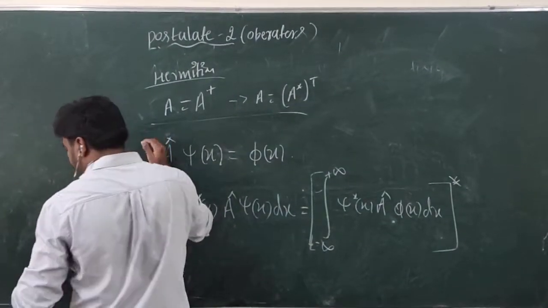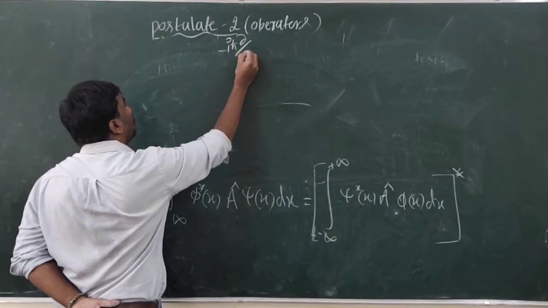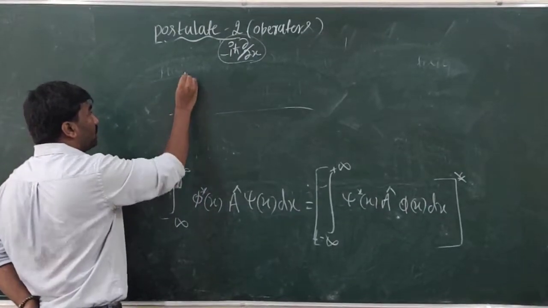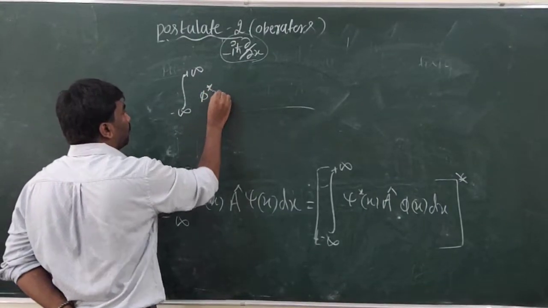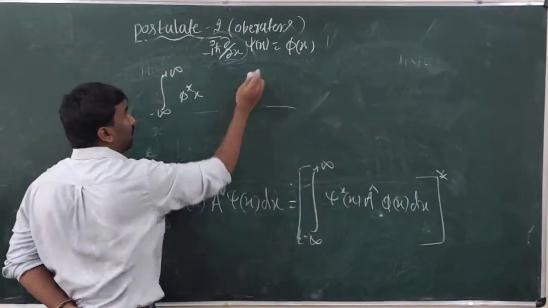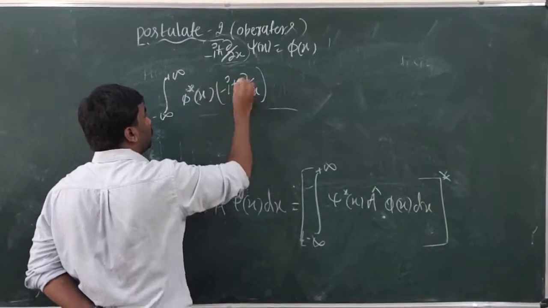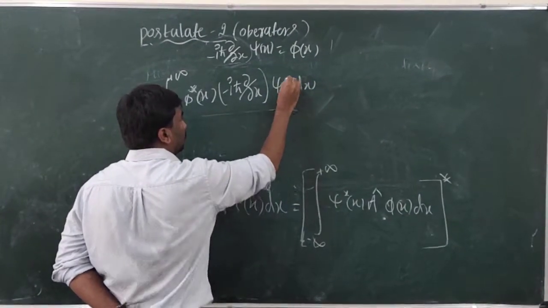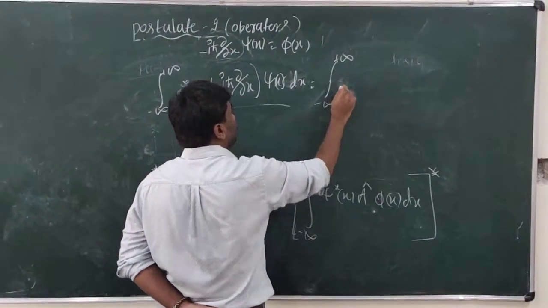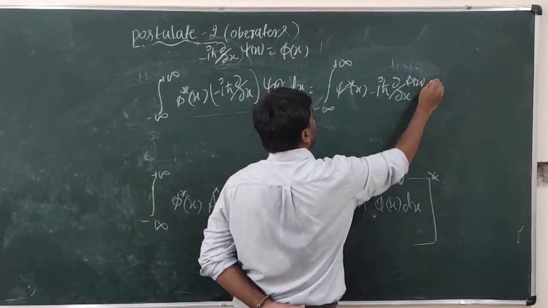For example, if I replace A with minus i h cross dou by dou x, the momentum operator, then if this momentum operator is Hermitian, we have to write the integration from minus infinity to plus infinity of phi star of x, minus i h cross dou by dou x operating on psi of x, dx, which is equal to the integration from minus infinity to plus infinity of psi star of x, minus i h cross dou by dou x on phi of x, dx.